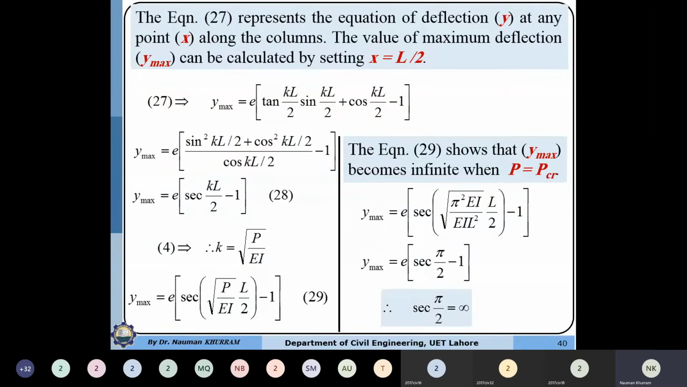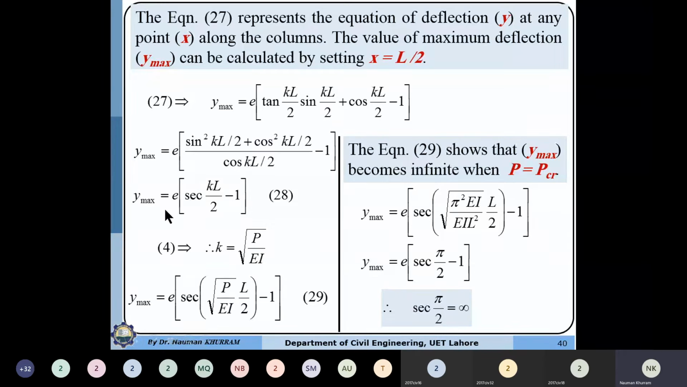That's why this formula is referred to as the secant formula. Why is this formula called the secant formula? Because it has the secant function of the length of the column. So y maximum can be computed as E times secant KL by 2 minus 1.